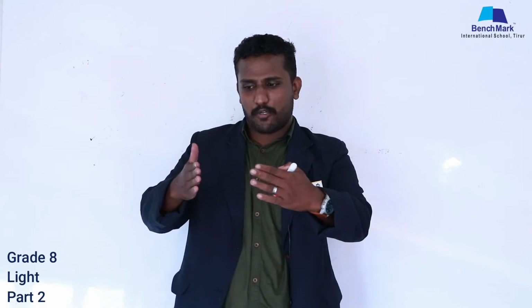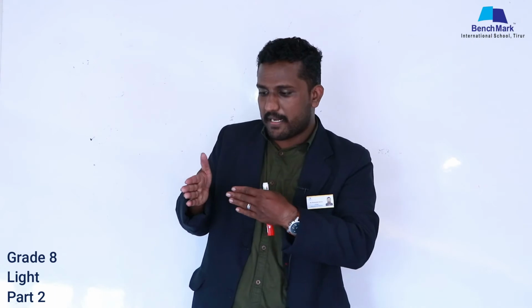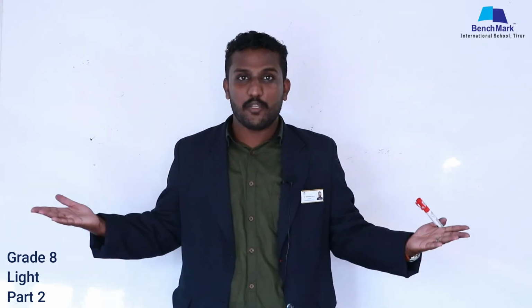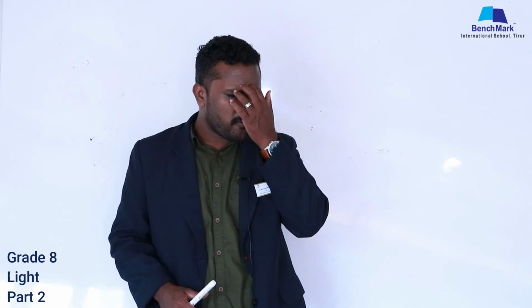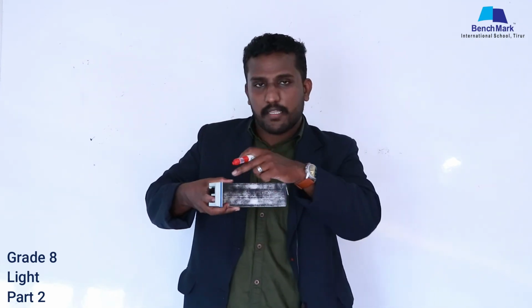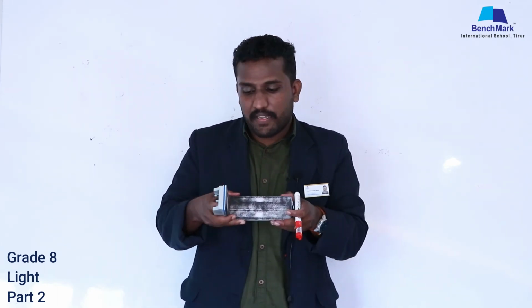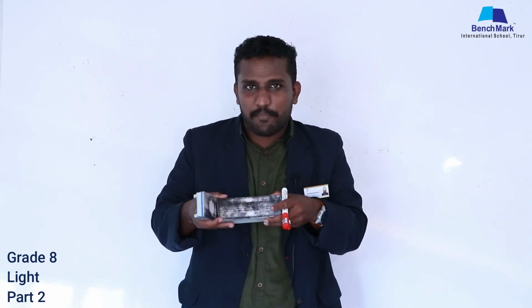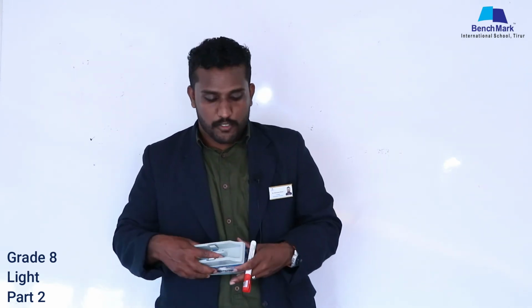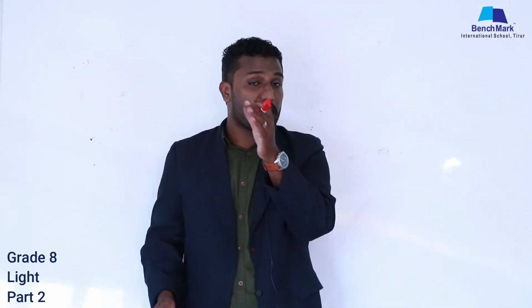One more example, if you are standing just in front of the lift which has 2 side mirrors at 90 degrees, you can notice many of your images. One more important thing, according to the angle between these 2 mirrors, the number of images may change. For example, if I keep 90 degrees, the number of images will be different than if I keep 60 degrees. So as the angle between the 2 mirrors changes, the number of images will change. Clear?